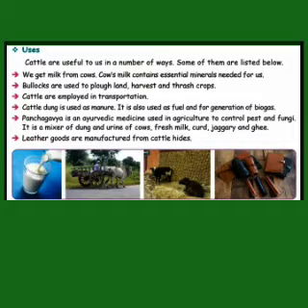Panchagavya is an Ayurvedic medicine used in agriculture to control pests and fungi. It is a mixture of dung and urine of cows, fresh milk, curd, jaggery and ghee.